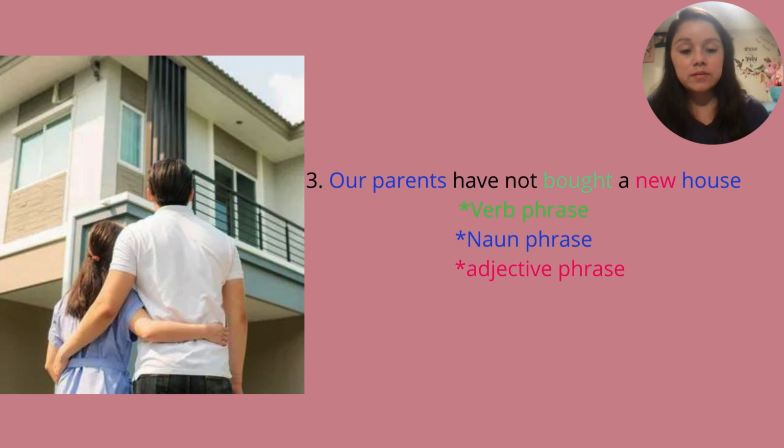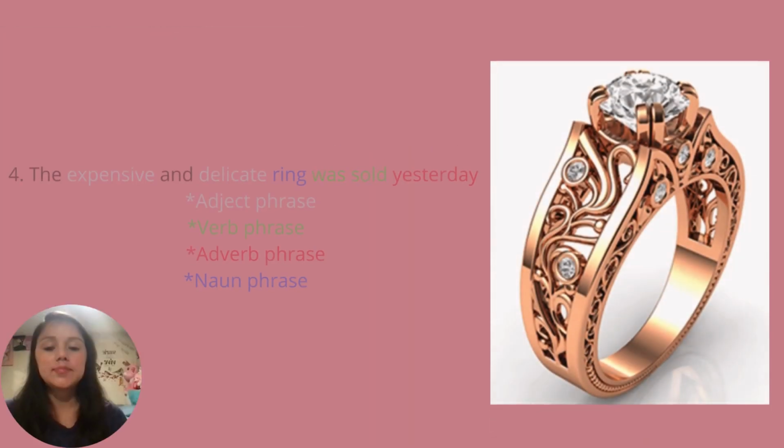Here we can see the verb is bought, but there is a contraction before the verb, which makes it negative, and it is saying that they have not yet bought a new house.